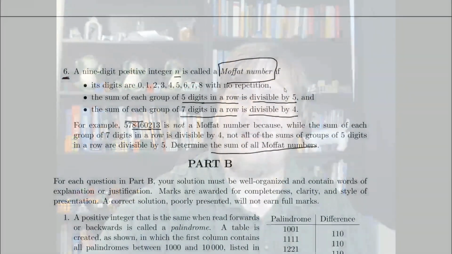And the math is, how do we set up Moffat numbers, and how can we rule out, well, this isn't a Moffat number. Your Moffat numbers have to start 1, 2, 3, or whatever. I guess the easiest thing to do is start to investigate what Moffat numbers look like. If we can get a small list, we can add them all up. If not, we're going to have to start noticing patterns as we analyze these things, like the tens digit can only ever be these 3 numbers, and it'll be spaced equally amongst all 48 different Moffat numbers. That sort of thing. Anyway, let's get into it.